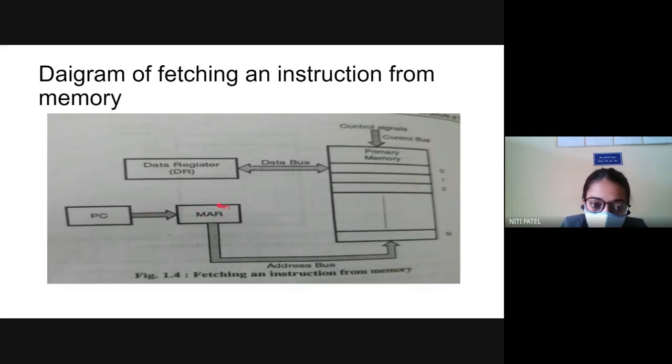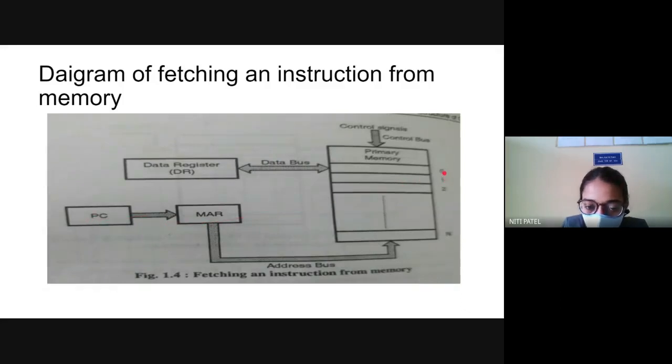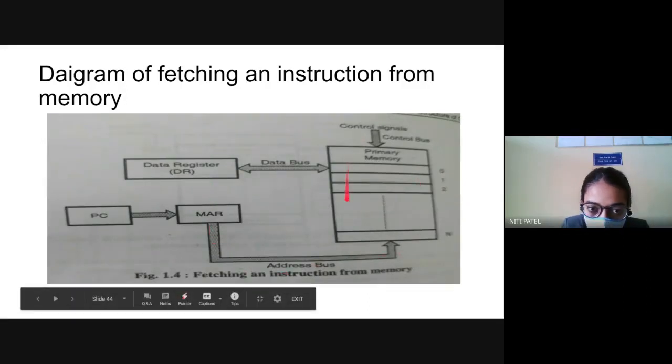What will the memory address register do? It will go to that particular address inside the main memory. For example, if the program counter has read this 0, so what is the address over here? 0000. Where is that 0000 transmitted to? MAR. MAR will take that 0000 and search for it inside this primary memory.